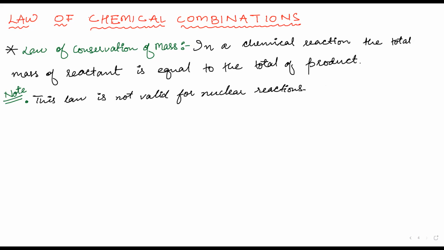Now please don't think I am colorblind. It is just that it is very late here, so I am using a yellow kind of filter, and my color perception is not very good right now. Can somebody tell me in what color I have written this law of conservation of mass? In green? Yes, sir, in green. Okay.